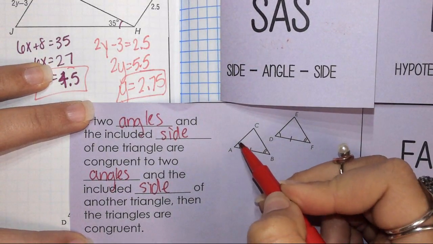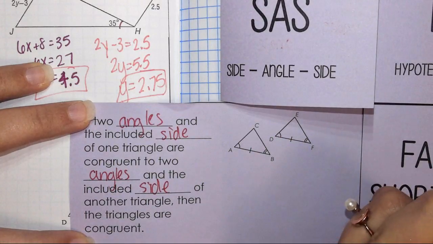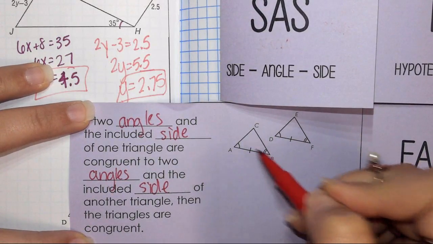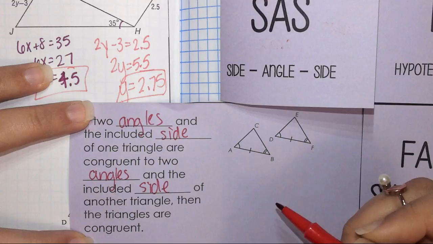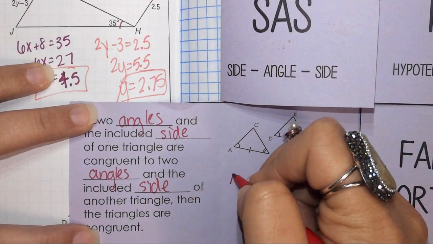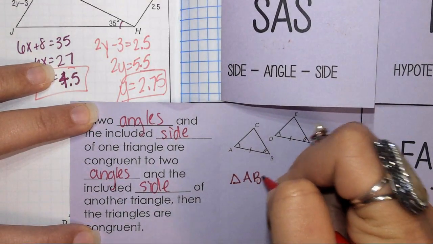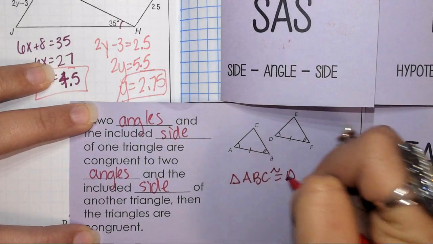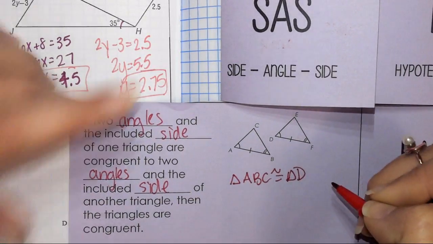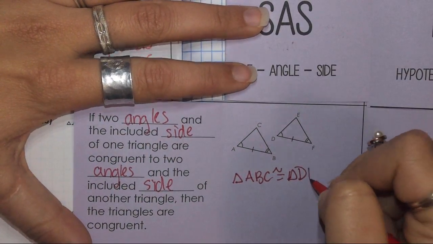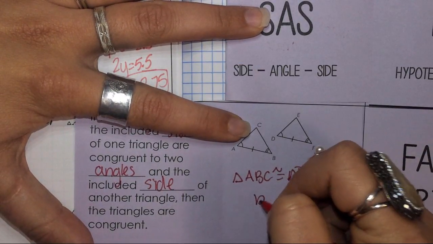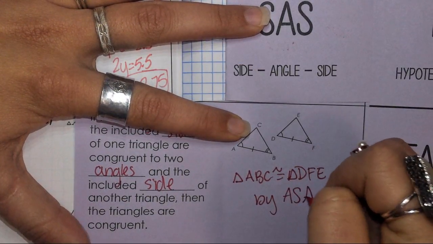So, do you see how A has one rainbow and D has one rainbow? And then you have a side in between those? And then two rainbows? That's angle, side, angle. So we say triangle ABC is congruent to triangle, how would we label the other one? DFE by angle, side, angle.